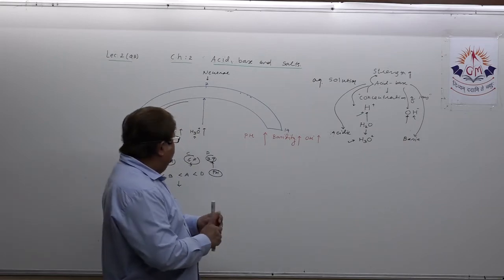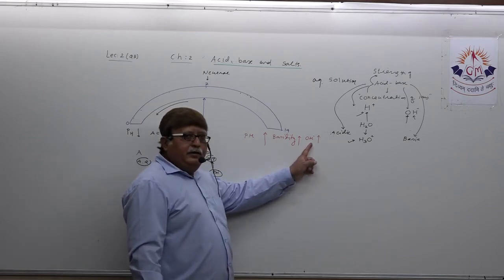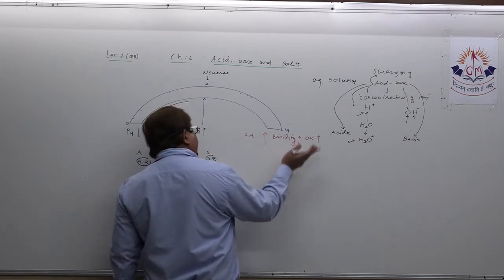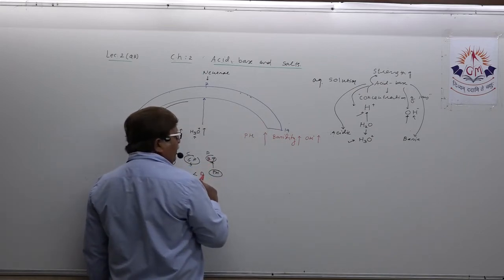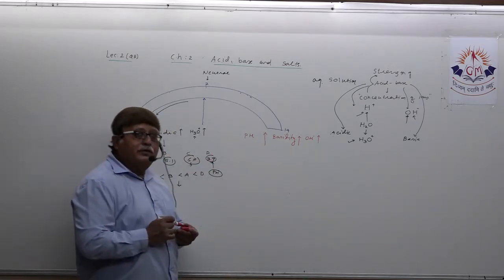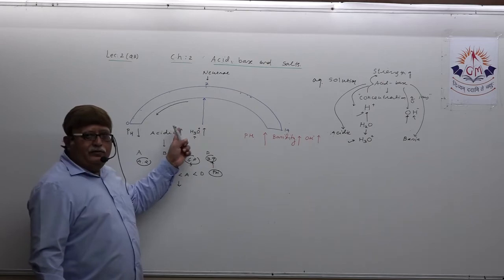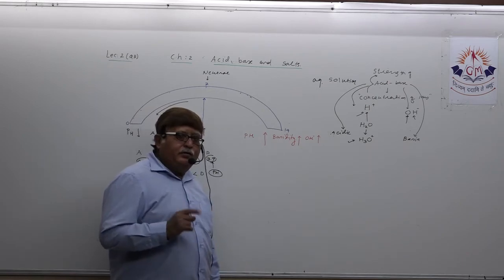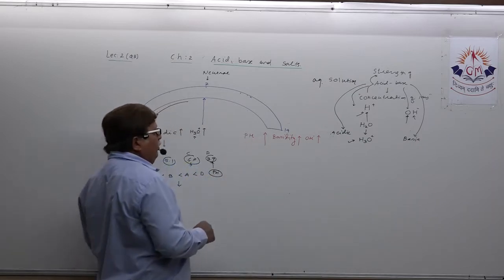What does it simply mean is that if hydroxide ion concentration increases, basicity also increases, pH also increases. You understood this, right? So this way you need to understand the difference between the two. Here hydrogen ion concentration increases, acidity increases, but pH decreases. Here hydroxide ion concentration increases, that means basicity increases, pH also increases.